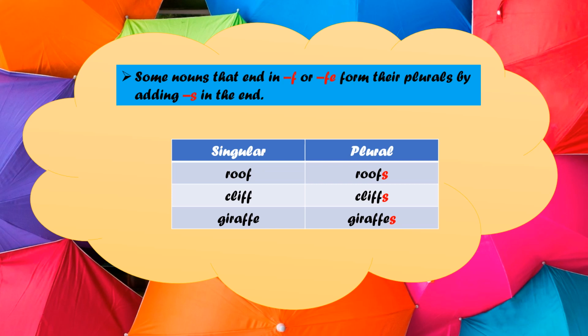Children, some nouns that end in F or FE form their plurals by adding S in the end. Yes, some nouns are there that even though they end in F or FE, their plurals are formed by adding S and not by replacing F or FE by VES. Okay. See, roof, roofs, cliff, cliffs, giraffe, giraffes. We have added S to the singular form. Okay.